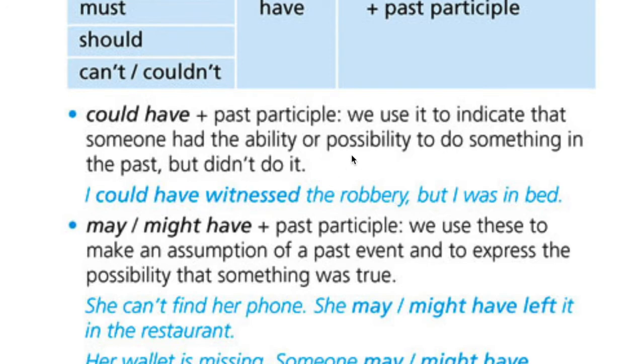Okay? So now we have two examples. One for ability. I could have driven to Paris. Podría haber ido en coche a París. But I prefer to take a plane, pero preferí coger el avión. Okay? Right? Capacidad. Tenía la capacidad de hacerlo porque tengo carnet. And this second example is possibility. I could have witnessed the robbery, but I was in bed.